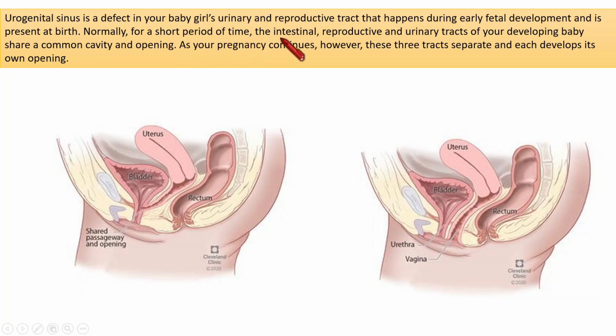Normally, for a short period of time, the intestine, reproductive and urinary tracts of the developing baby share a common cavity or opening. That is called the urogenital sinus. But as the pregnancy continues, these three tracts need to separate and each one needs to develop its own opening. That is the normal thing. If it doesn't happen, then the baby is born with an abnormality. During the embryonic stage, it is a normal condition.